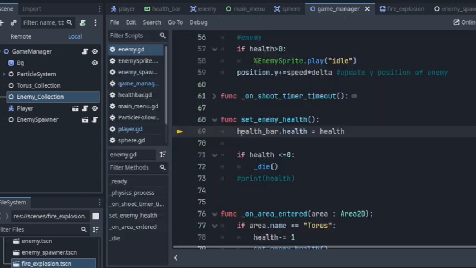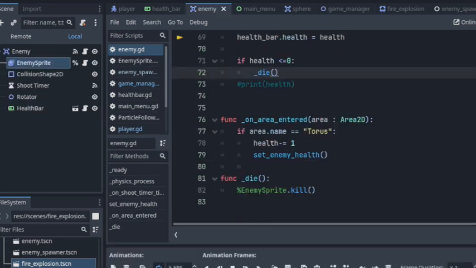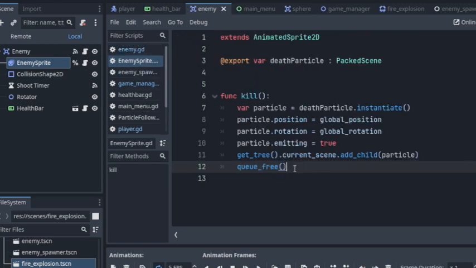Oh, what's this? Enemy health bar is equal to health. Okay, I think we need to fix this issue. Let me do that. The mistake I made was in the kill function, which I made in the enemy sprite: I queue freed the sprite but not the enemy itself, which is a big issue.